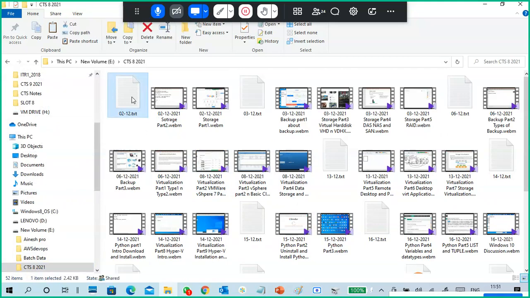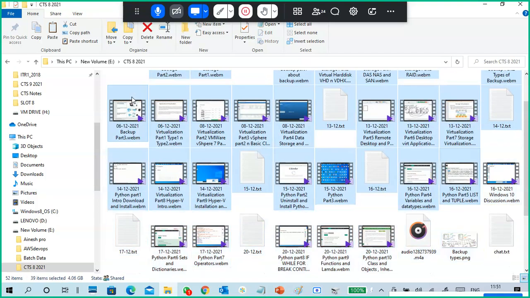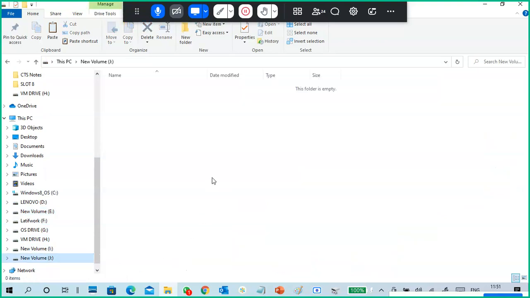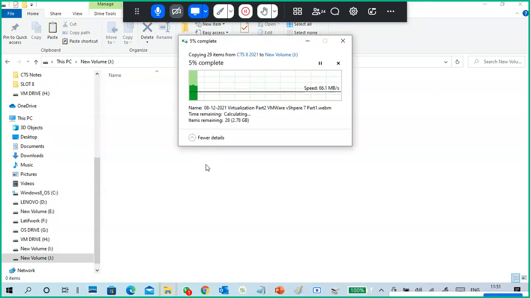So first, this is enough. I think this itself is 3 GB. So much data. Control C, don't use this one because it's not a very old batch. This is J. Paste. I'm putting more than 3 GB of data inside.